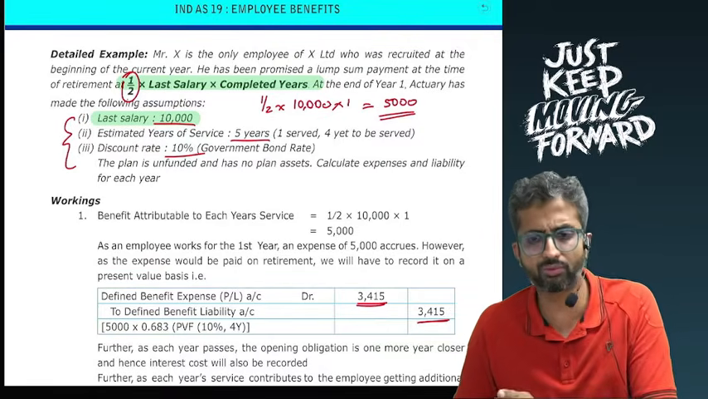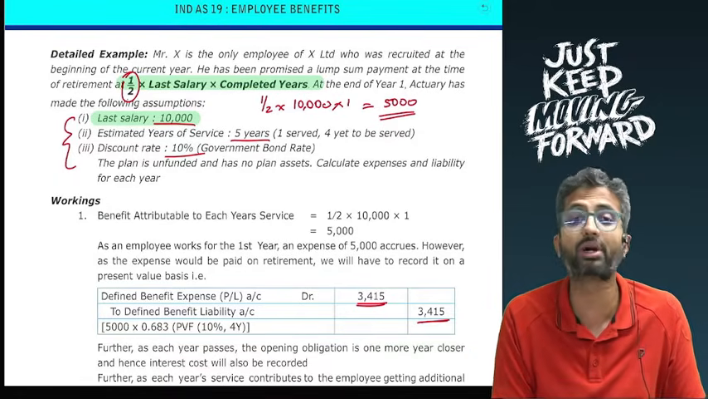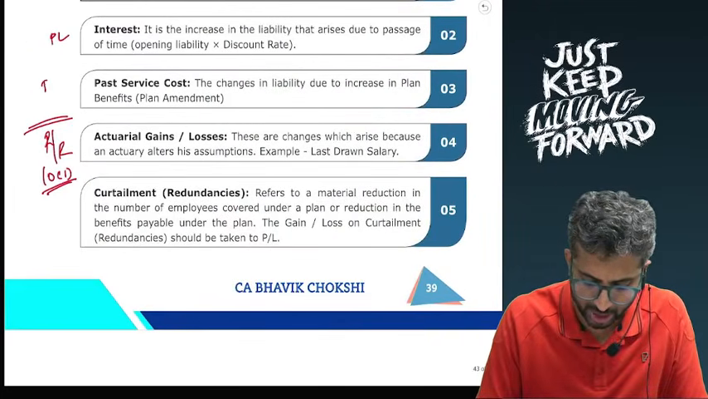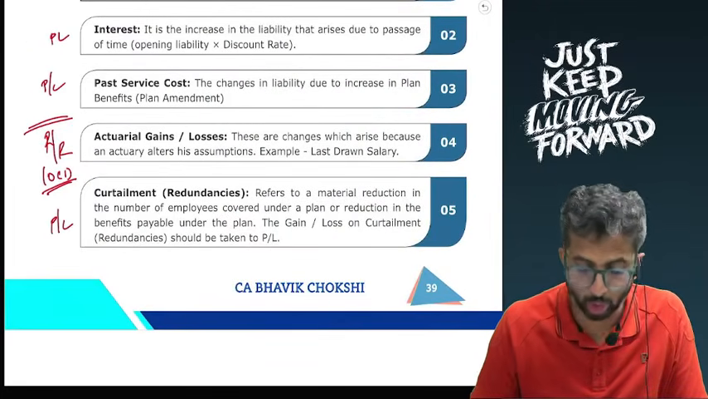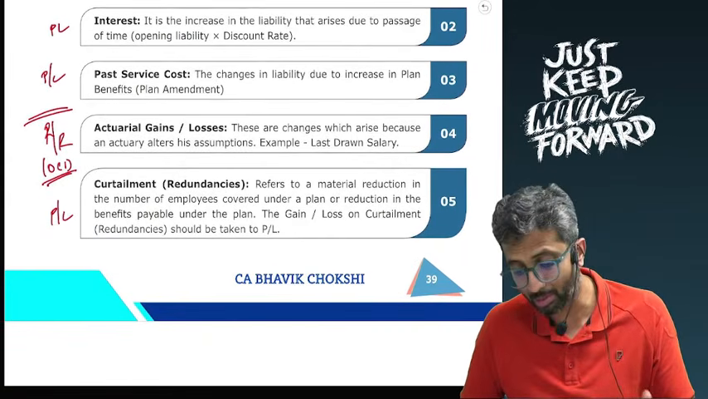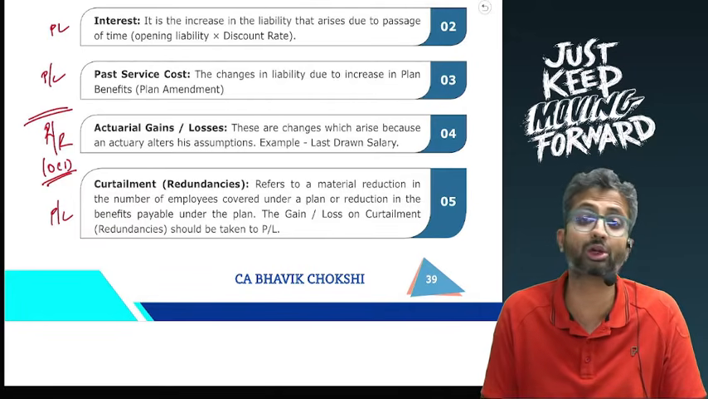Like you might change from 1/2 into last drawn salary to 1/4 into last drawn salary. That is kind of a curtailment case. So in these cases, you will take the past service cost or the gain or loss due to curtailment, if any, into the profit and loss account. So among all of these, you need to remember that actuarial gains or losses will go to the remeasurement reserve. Everything else is going to be routed through the P&L.